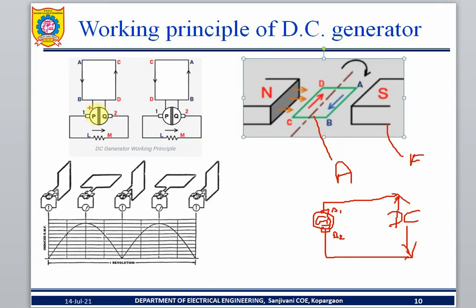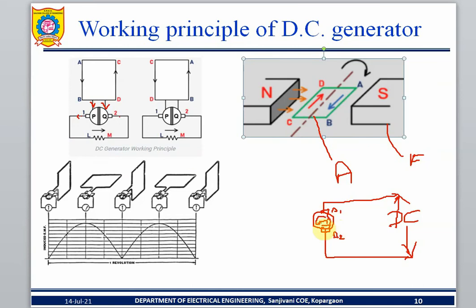So what is coming here? It is coming from outside. What is coming? DC energy is coming to the armature from outside. This is one point, and this is another point. Between the two points, DC energy is coming. This is the armature coil. Okay, the armature coil is over.